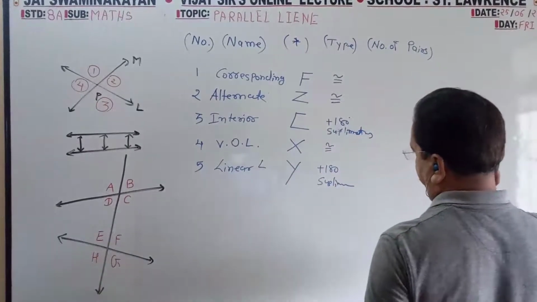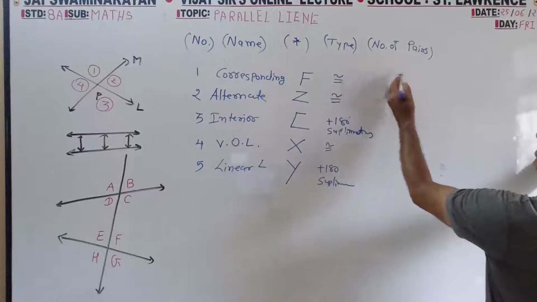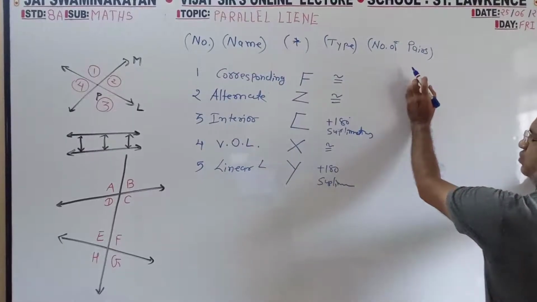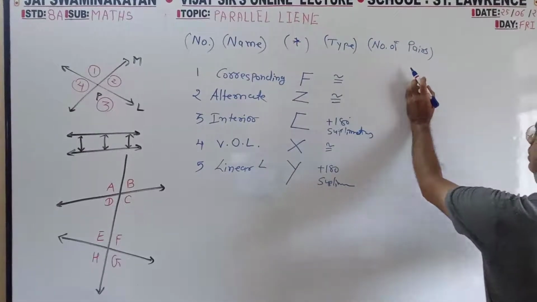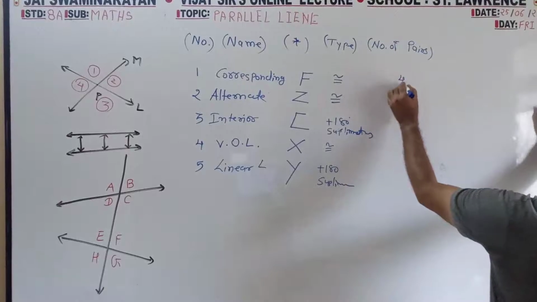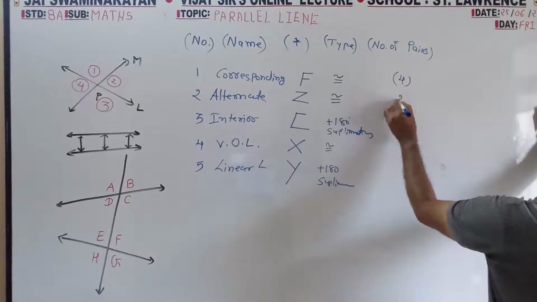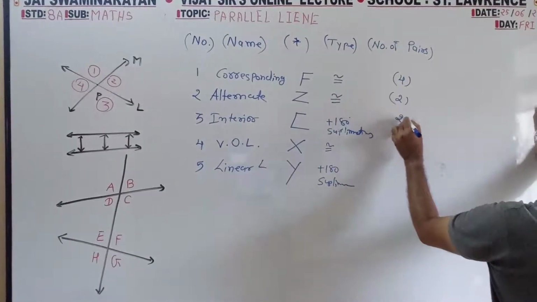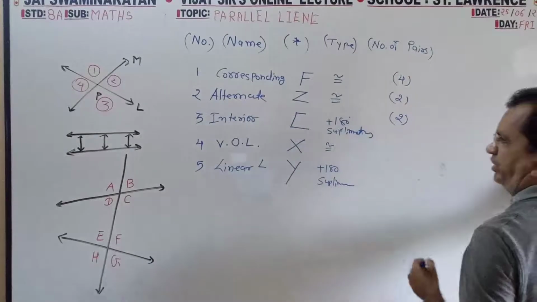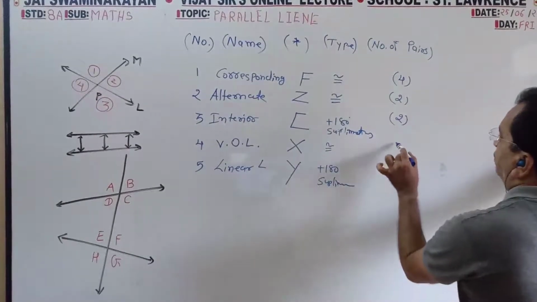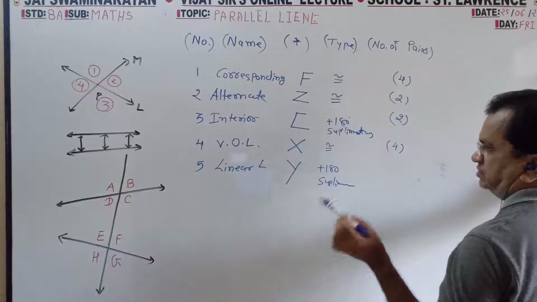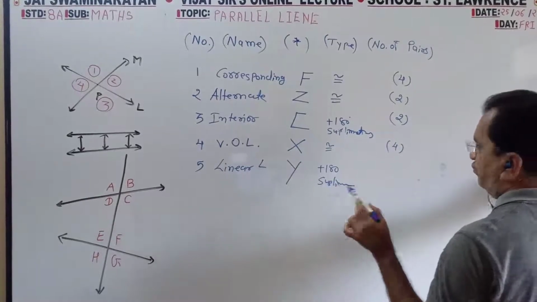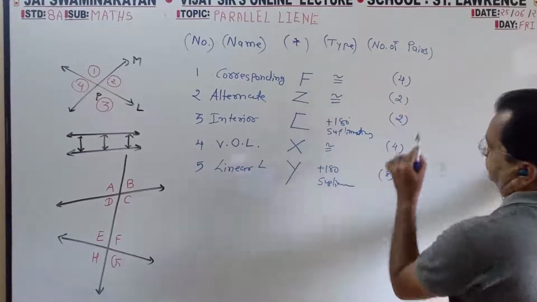Linear is 180, supplementary. Complementary means total 90, supplementary means total 180. Number of pairs: F pairs you will find 4, Z you will find only 2, C you will find only 2, vertically opposite 1, 2, 3, 4. This is 4, 4, 8 pairs.